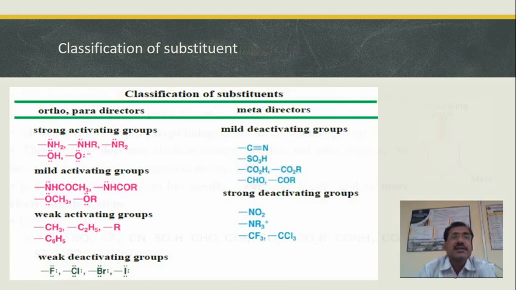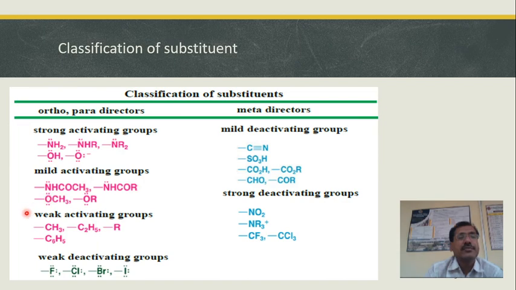So in a nutshell, you can classify the substituents based on whether they are ortho-para directors or meta directors. Ortho-para directors can be categorized into 4 different types. They are strong activating groups like NH2, NHR, NR2, OH and O minus.